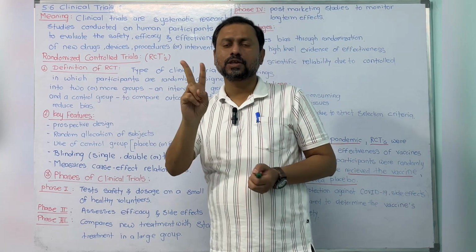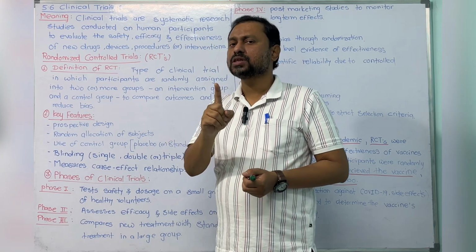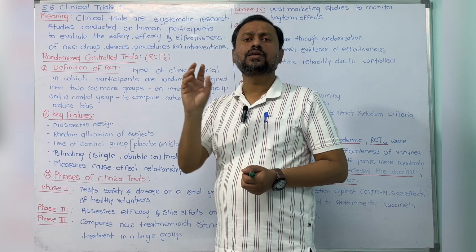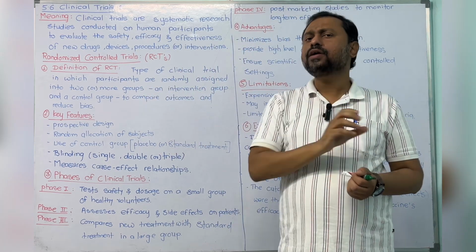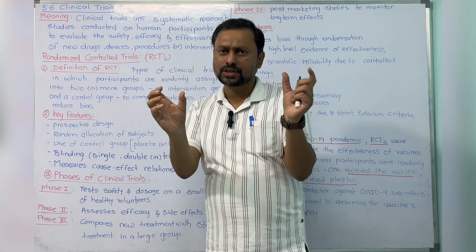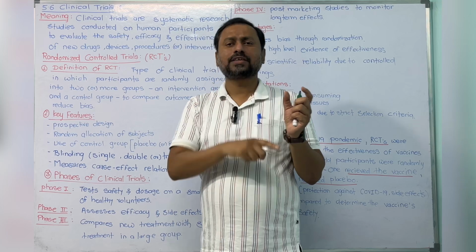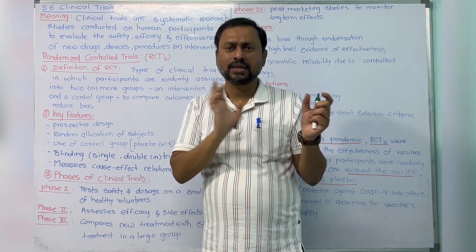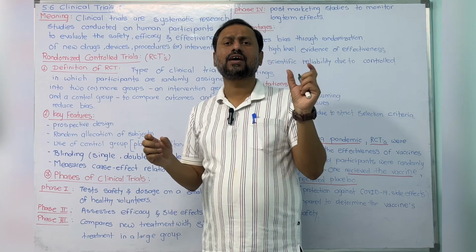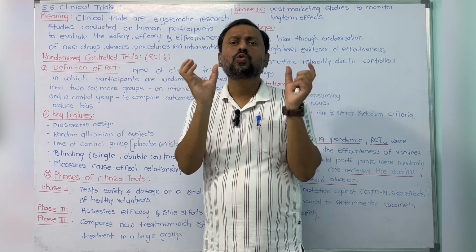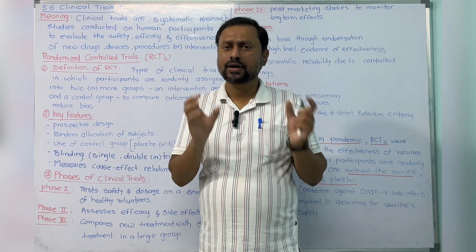Mainly we use two groups. One group we call the interventional group. The interventional group is where we use the new trial drugs. The other is the control group. In the control group it may be a placebo, meaning a sugar pill or saline injection, or else we give standard injections or standard medicines. So mainly two groups are used in a randomized controlled trial.